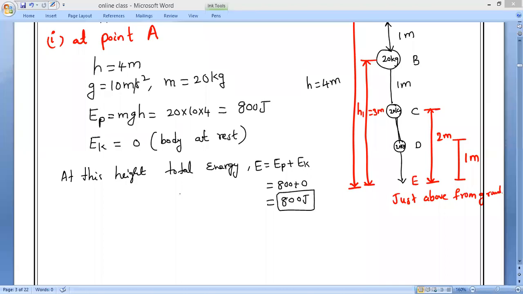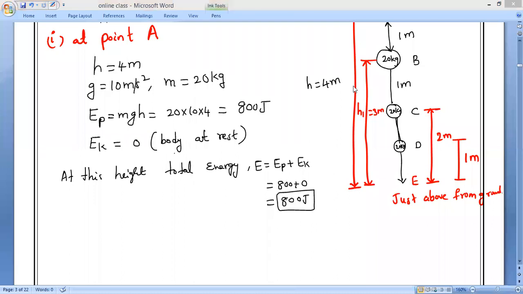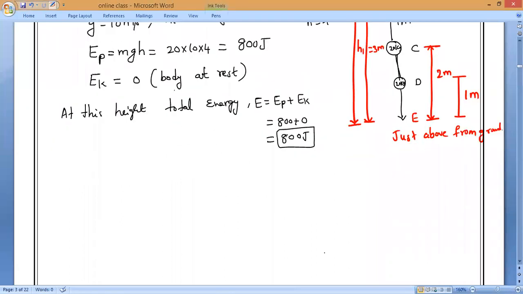All of you complete at point A. Anybody having doubt, you can ask me. Clear, guys? So, what is the maximum energy possessed by the body? Potential energy? All of you. At point A, what is the energy possessed? 800 joules. Okay.